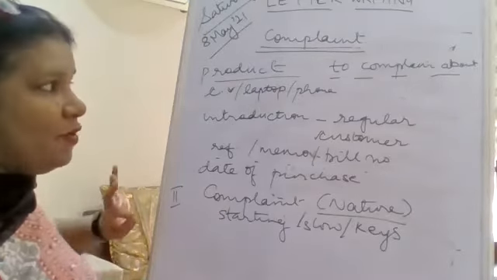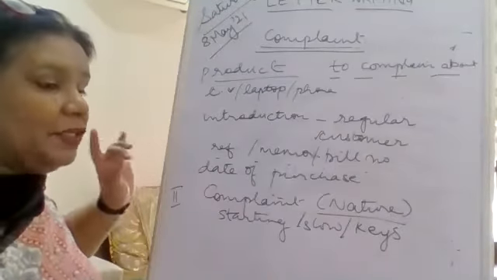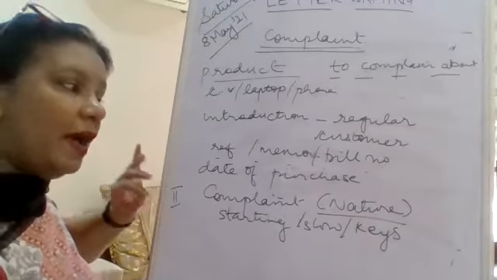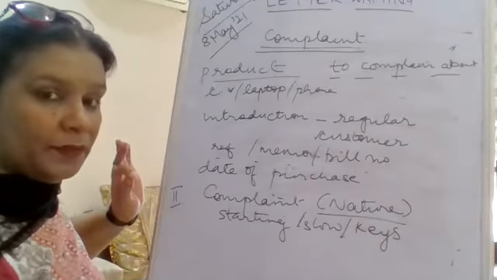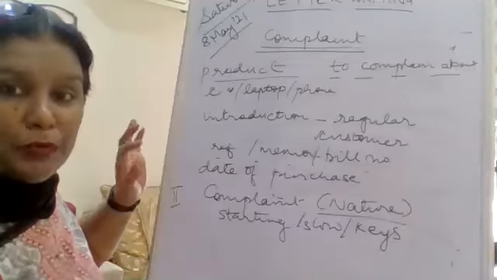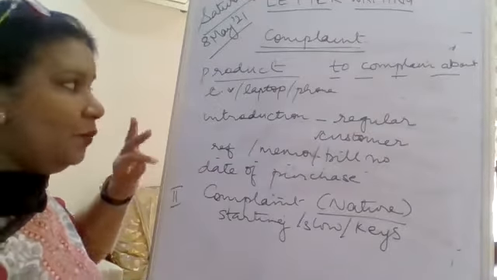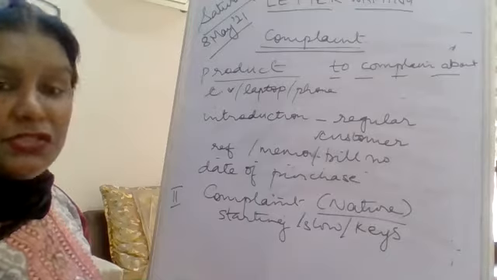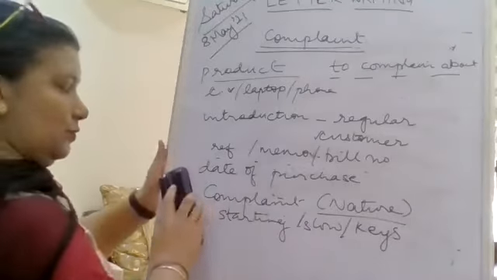Now, whenever we write a letter of complaint, please remember we have to be very formal. We have to be polite. And where is that politeness going to show? When we give our suggestions or our solutions, okay?